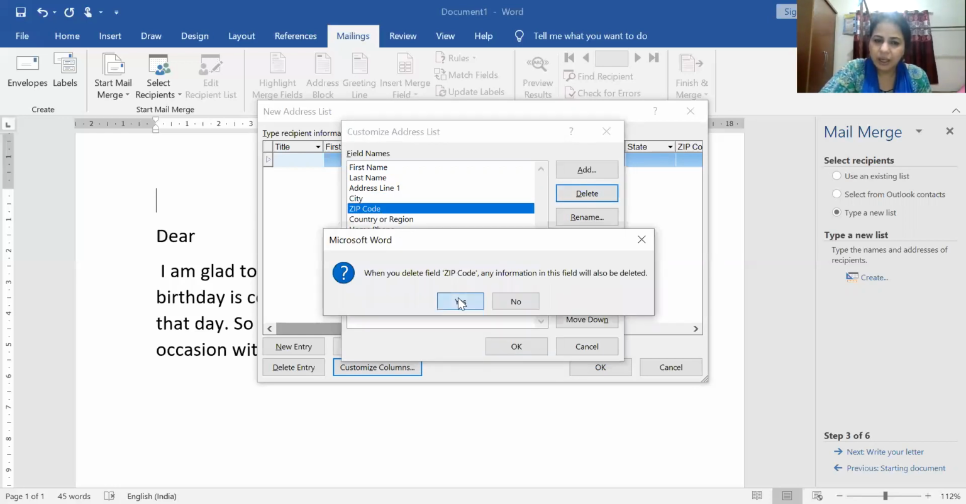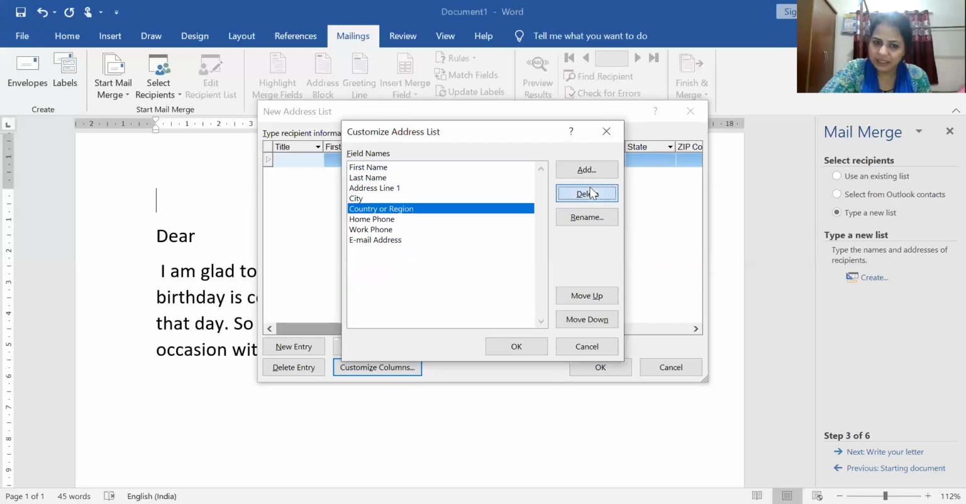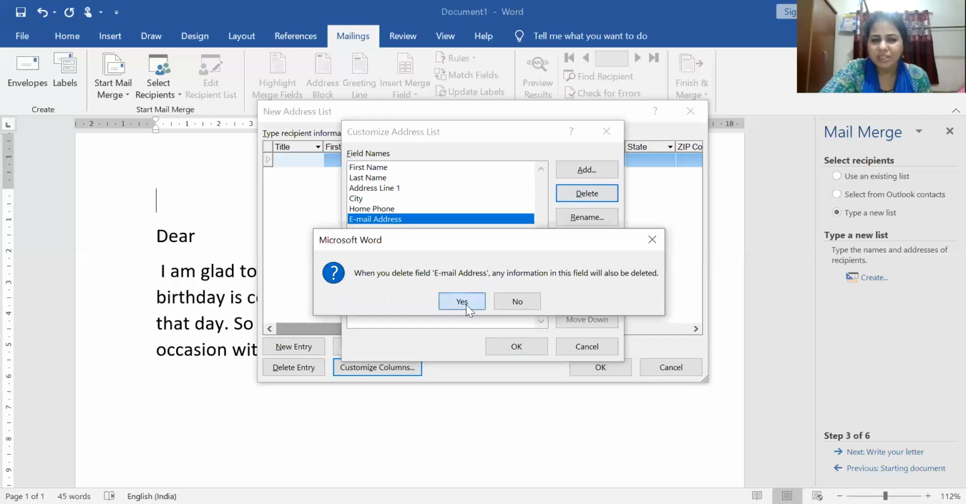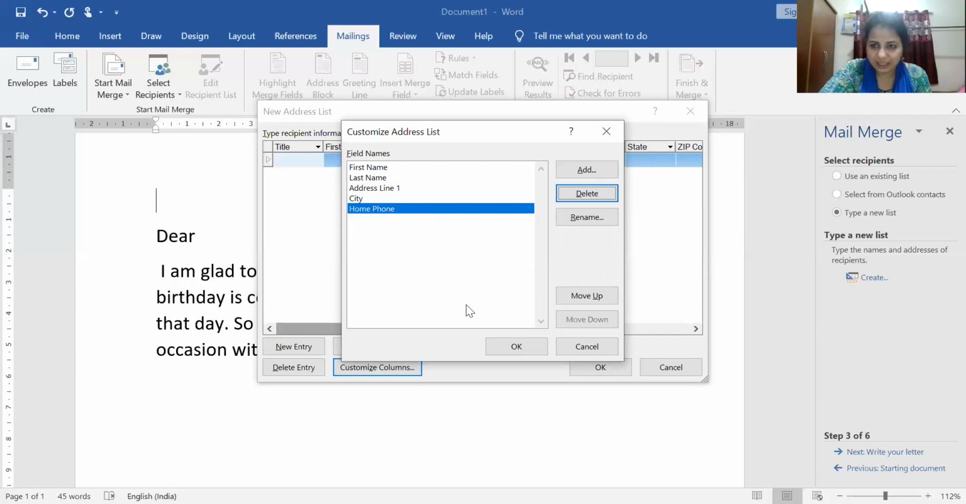Yes. Country I don't want to mention, so delete. If you want, then you can put it. Okay. Home phone, yes. Work phone I don't, because my friend doesn't have a work phone. Email address I don't want, so delete. Okay. So yes, this much I want to put in my data source.